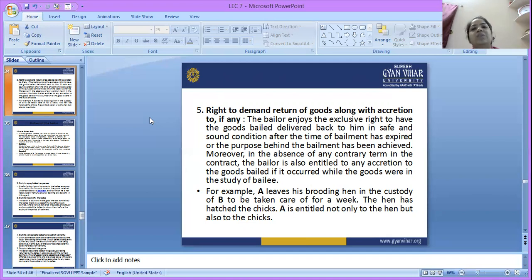That we saw in the example of Akshay Kumar leaving his cow in the custody of Ranveer Singh, to take care of for a week. Suppose the cow has given birth to a calf. So he is not entitled only to the cow. He has a right to demand the return of the goods, that means also with the calf of that cow.